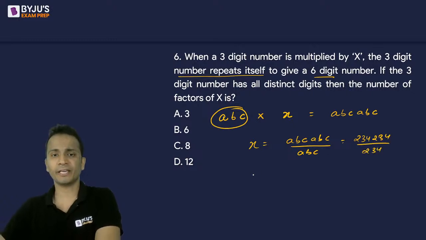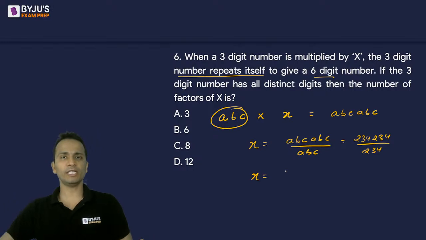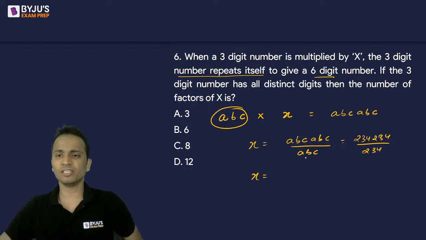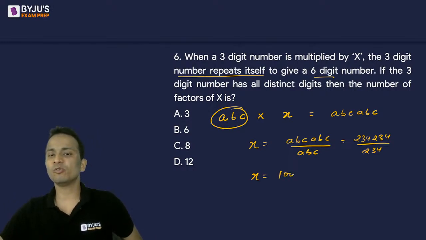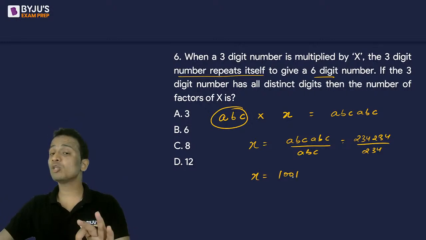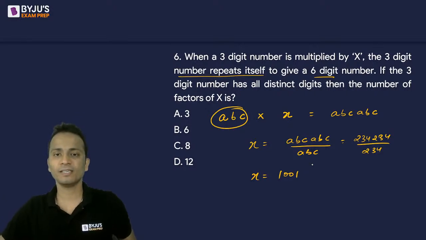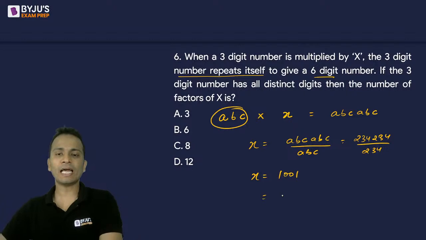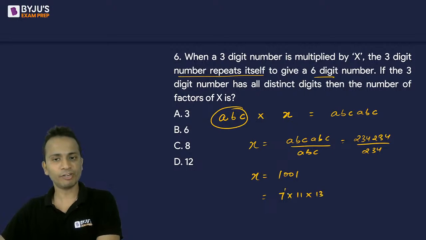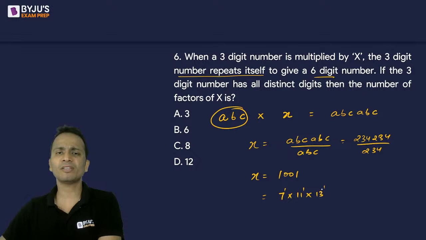Okay, देखने में आसान लगेगा. So x की value find out हो जाएगी यहाँ से. If you do the division, you will get 1001. 1001 will be the value of x. Now 1001 can be written as 7 into 11 into 13. So 7 raised to the power 1 multiplied by 11 raised to the power 1 multiplied by 13 raised to the power 1. Okay. Now we'll have to find out the number of factors of x.